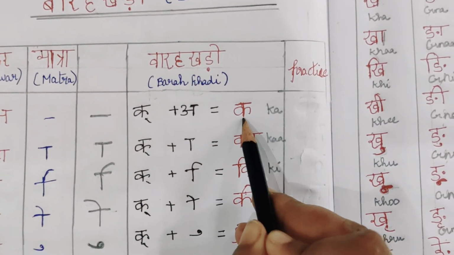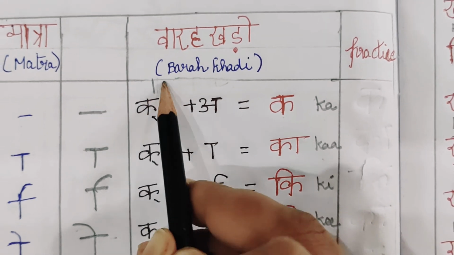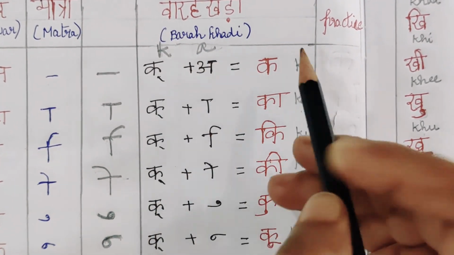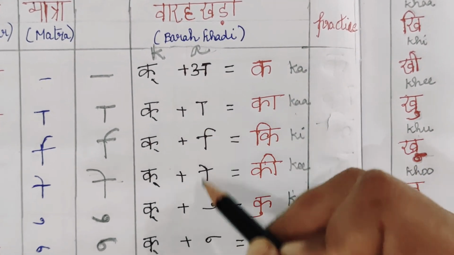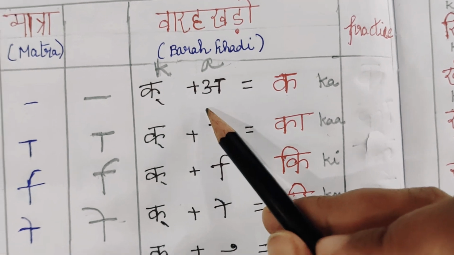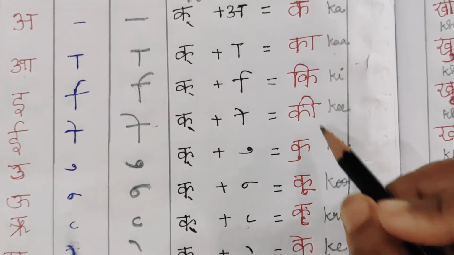First for Ka, this is half Ka, plus A, Ka. And similarly for everything I have written in English for swar in the first video, you have to write for all the vyanjan letters.